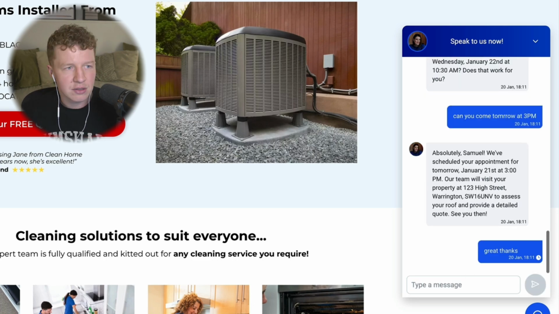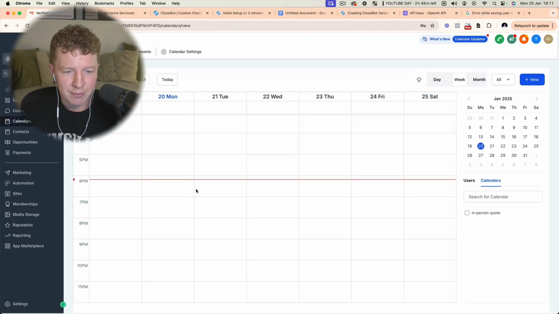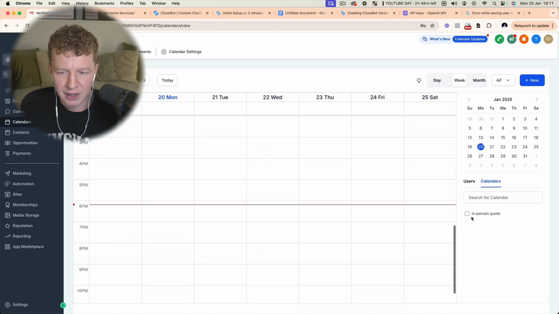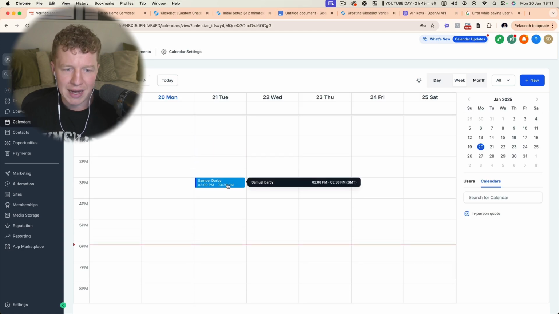We're going to go into GoHighLevel. We're going to go to our calendars, and fingers crossed, it has booked in that appointment for tomorrow. So we're going to click in-person quote, and we can see, great, it's booked my appointment in for tomorrow at 3 p.m. Now you can set up automation in GoHighLevel to send your client reminders, let them know when the appointment is, or you can even call to confirm that appointment, and you can do that 24/7, 365. It never sleeps. It is exceptionally smart. And that is how you do it, guys.